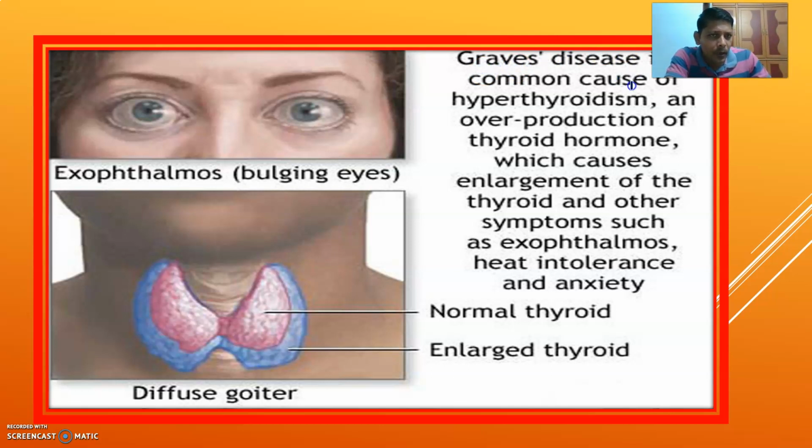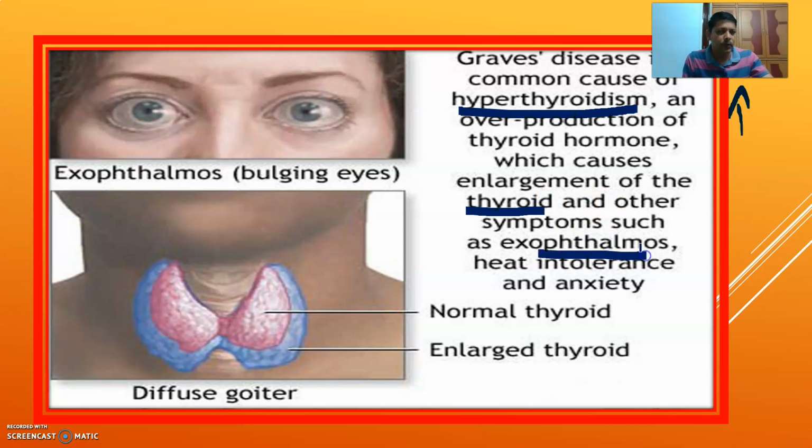Graves' disease is a common cause of hyperthyroidism. I told you that in the previous slide. Excess production of thyroxine, an overproduction of thyroid hormone, causes the enlargement of the thyroid and other symptoms such as exophthalmos.